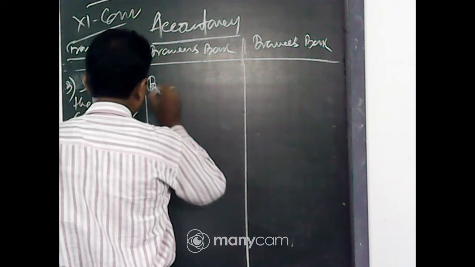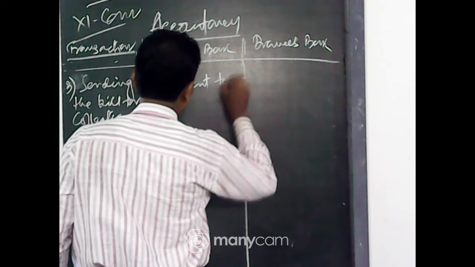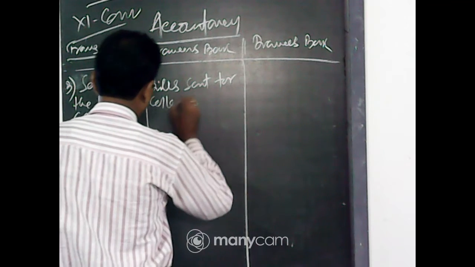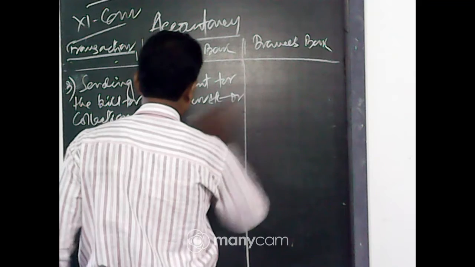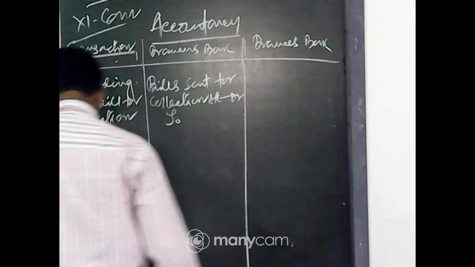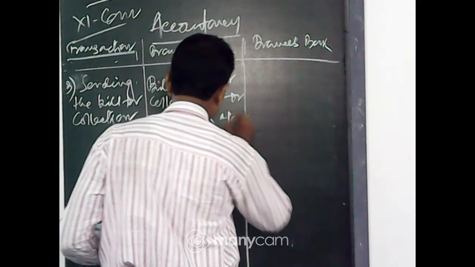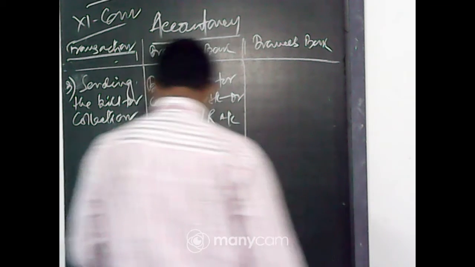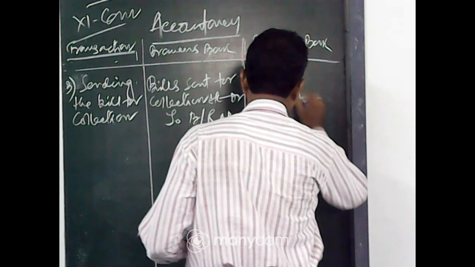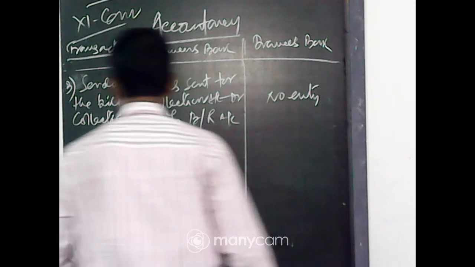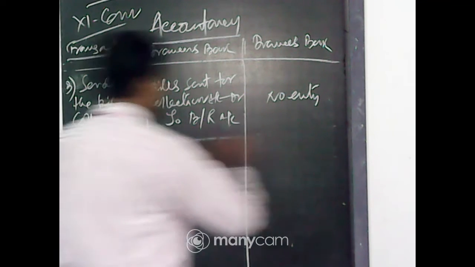Bills sent for collection account debit to bills receivable account. No entry in the books of the drawee.